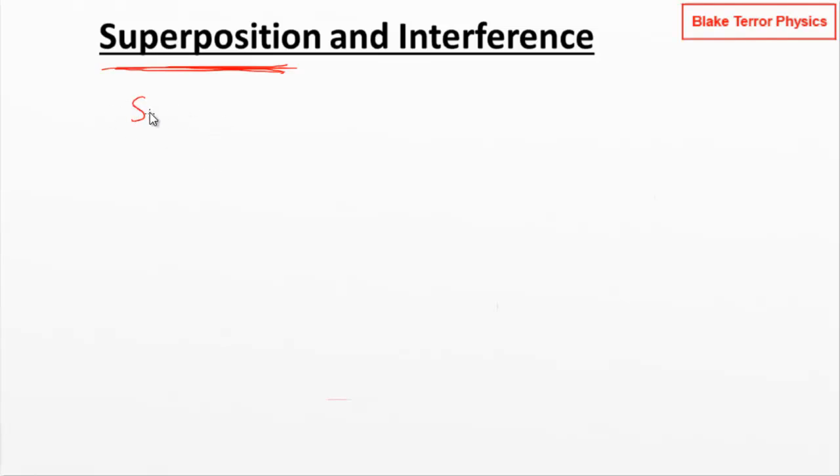So we can say that the waves will superpose if they're at the same location in space and time. The waves superpose, and then interference is the process of combining these waves together, and we're just doing a vector addition of the displacements.